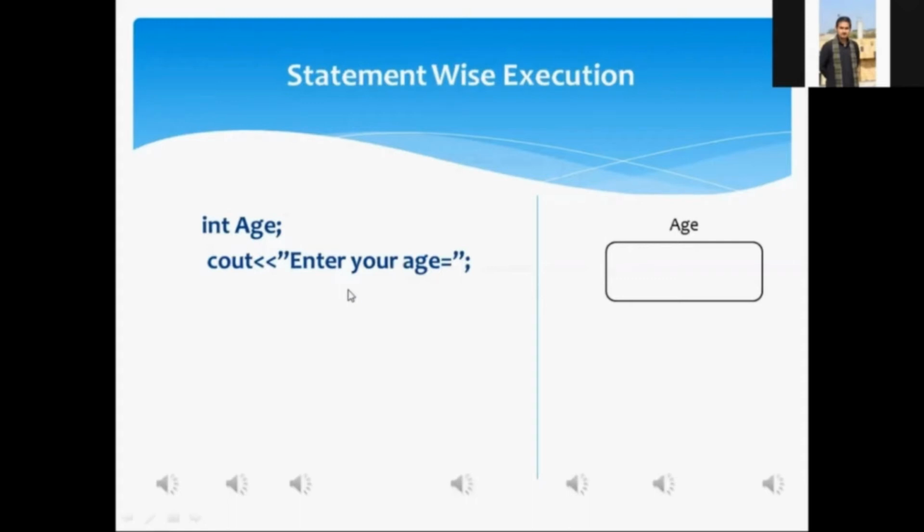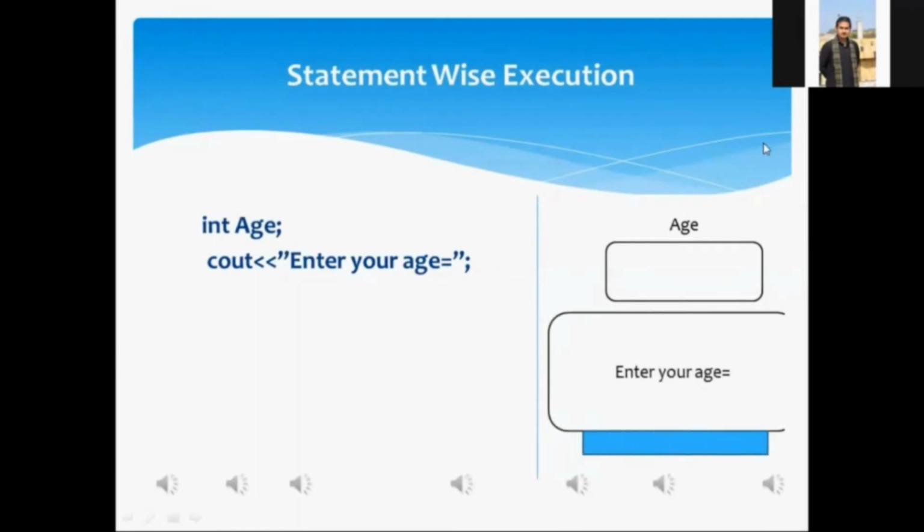Is the equal sign an assignment operator over there? No. Assignment operator is not over there. It is just an equal sign, as it is within the double quotation marks. "Enter your age =" will be printed, displayed onto what? The monitor. Onto the monitor, what is written? Enter your age is equal. Now two statements have been executed.